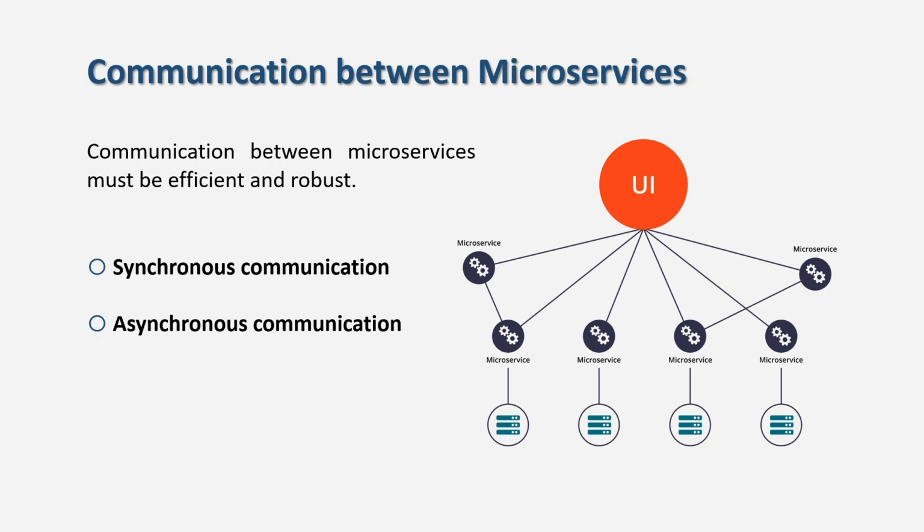There are two basic messaging patterns that microservices can use to communicate with other microservices. We have synchronous communication and asynchronous communication.